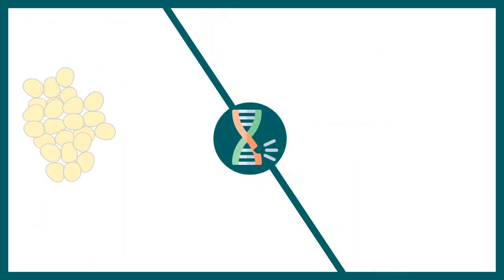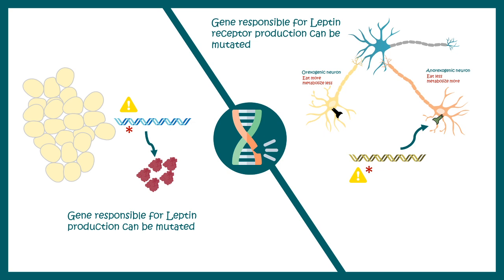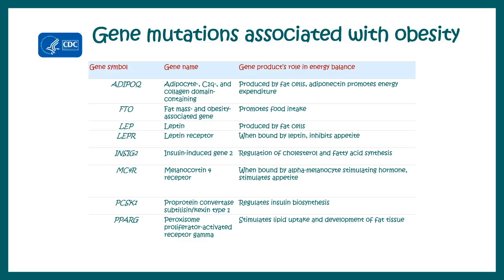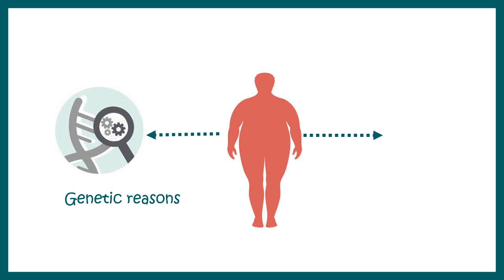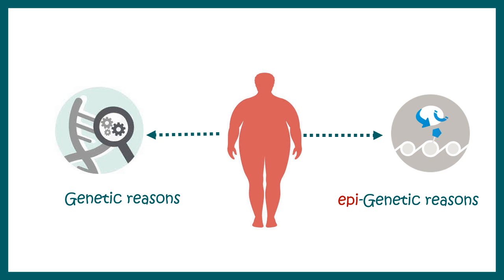Now, this leptin or the leptin receptor is encoded by genes. So any mutation in the leptin gene or the gene that produces the leptin receptor could be the underlying cause of obesity as well. This is a list of genes that are associated with obesity as per CDC. So now we understand that underlying obesity, there could be several reasons. One of that could be genetic as well. And recent research has shown beyond genetics, epigenetic mechanisms are also involved in obesity. All these genetic and epigenetic mechanisms are not in our control.